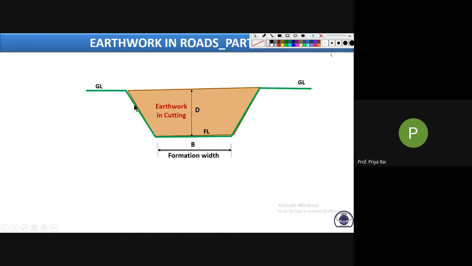Then here it is called the side slope. These are in the slope condition. So the side slope is S is to 1, that is, S is horizontal and 1 is vertical. If we move S distance horizontally, we are moving 1 distance vertically. So from there, can we calculate this D value?